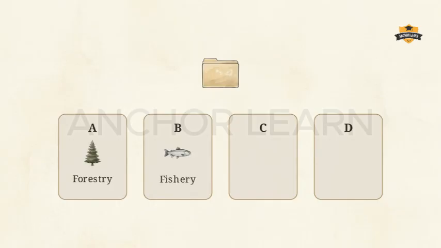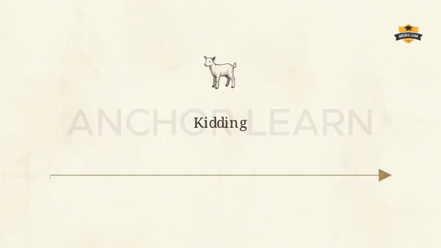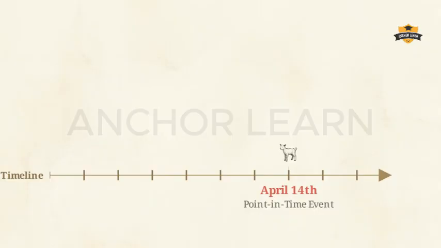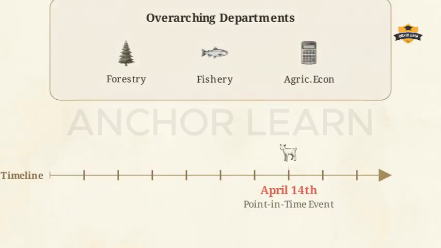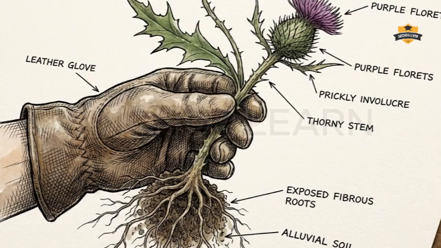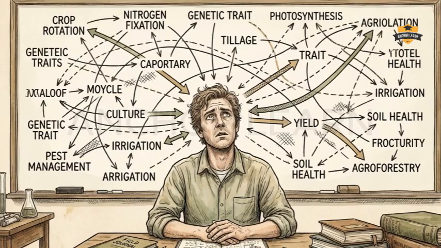A. Forestry. B. Fishery. C. Kidding, and D. Agricultural economics. Look closely at option C. Kidding is the specific biological event of a goat giving birth, an occurrence on a timeline, not an overarching department. This is the examiner's weed. Kidding is a valid technical term, which is exactly why it works as a trap. It triggers a sense of false recognition in students who have crammed farm vocabulary but haven't mapped the structure.